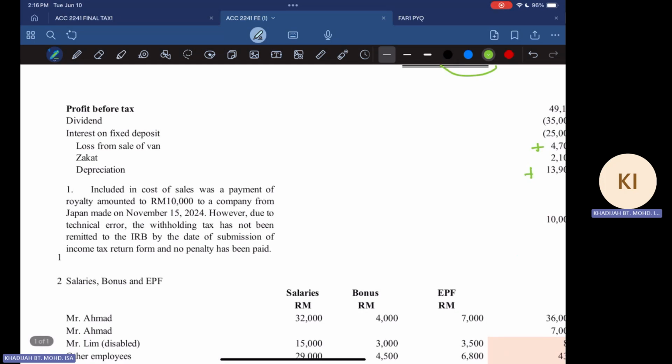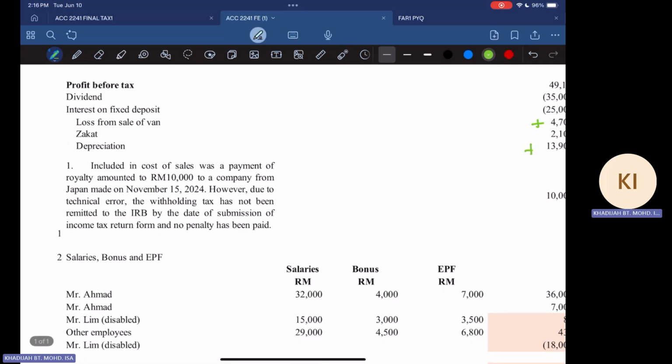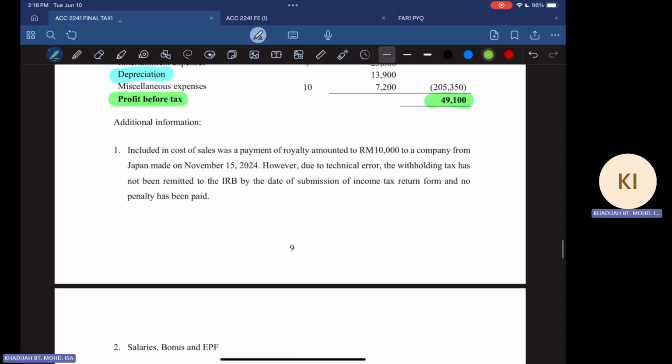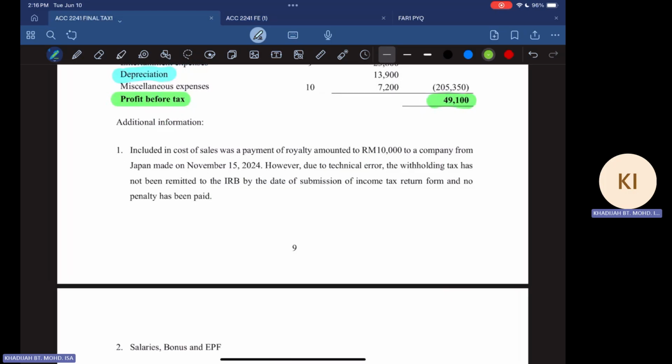So now remember that you have to go through the notes to the account. So let's go to the notes to the account and do adjustment from one note to another. All right. So the first note says that included in the cost of sales. All right. If I go to read from my question, all right, here, included in the cost of sales was a payment of royalty amounting to 10,000 ringgit.